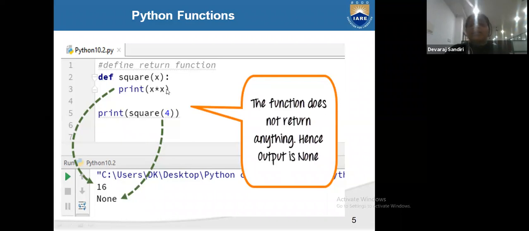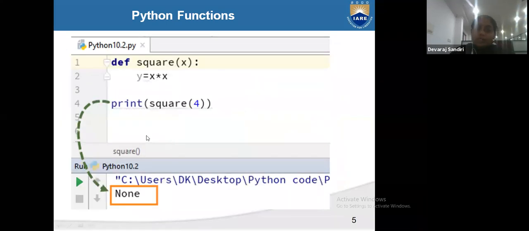Here we didn't give any value, so the value should be None. Means we didn't get any value for printing; directly here we have given print. Print square of 4: where are we getting the square? Here we didn't get anything. But when we go into square of 4, x is 4, so it calculates x multiplied by x, which is 16.